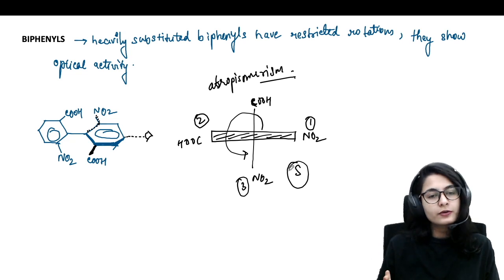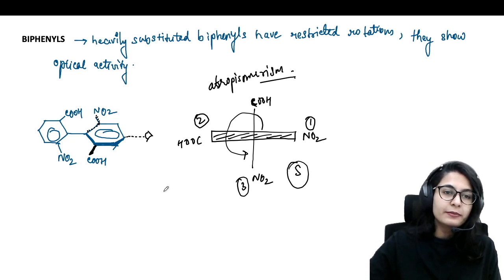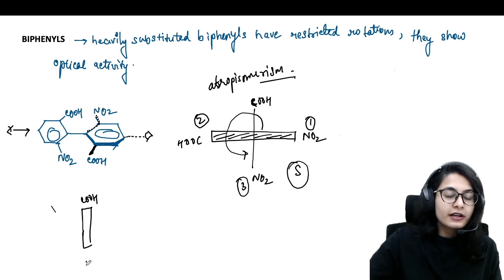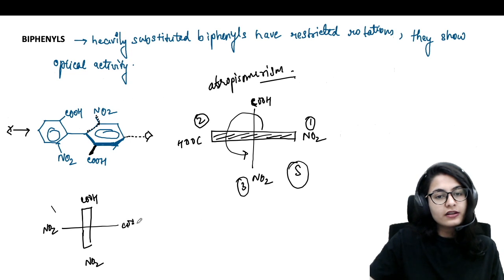You have to ignore the fourth priority group. It is that easy, guys. Okay, it's very, very simple. Now if you want to look from this side, that also you can do. You are going to see a bold vertical line where COOH you have above, nitro you have below, and on the left hand side now you see the nitro, and on the right hand side you see the COOH group.